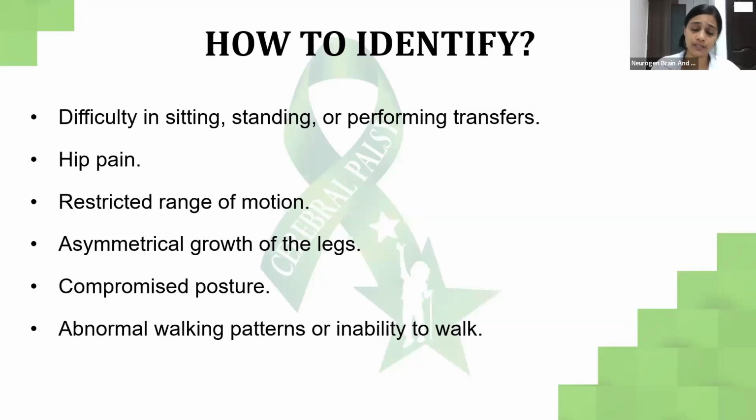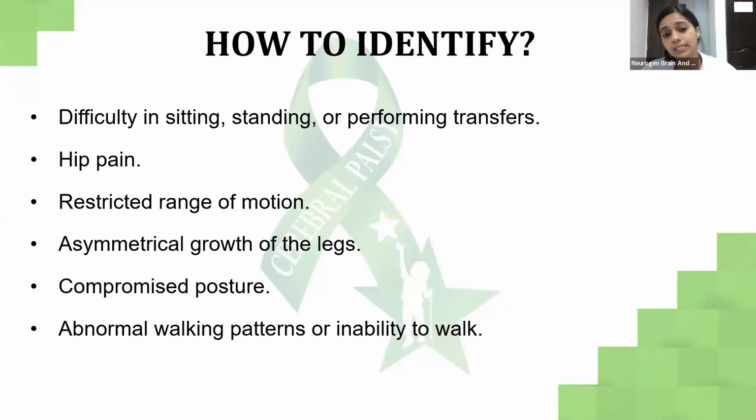How can we identify if a child has any pathology or problem with the hip? The child will have difficulty in standing, walking, or performing transfers only because of the hip. There will be excessive hip pain, or the child might cry, indicating that there's pain towards the hip region. There will be restriction in the range. That means if you try to move the hip joint or anything in and around that joint, then there will be pain, and the pain will be severe.